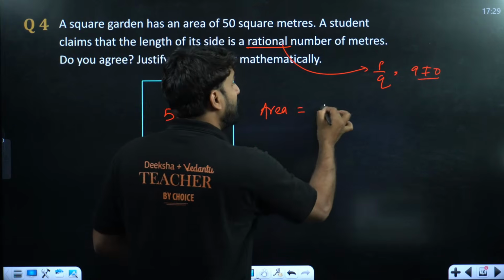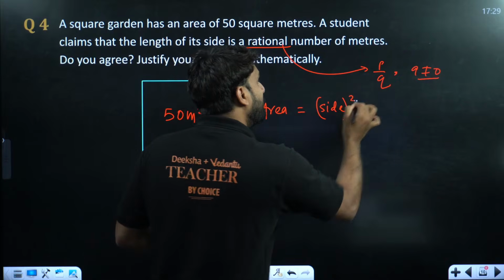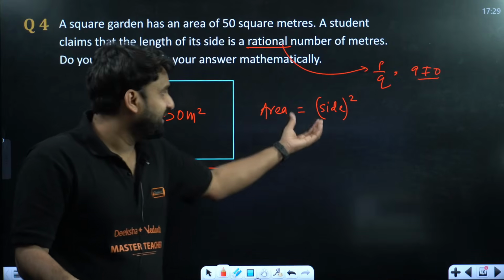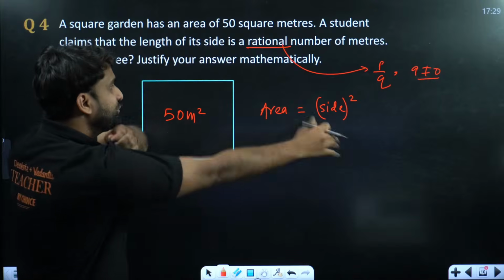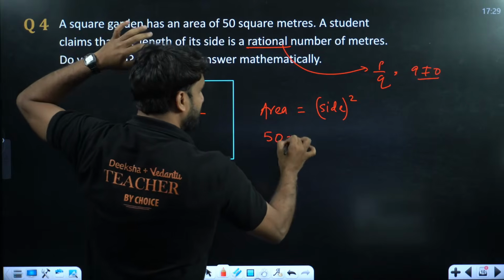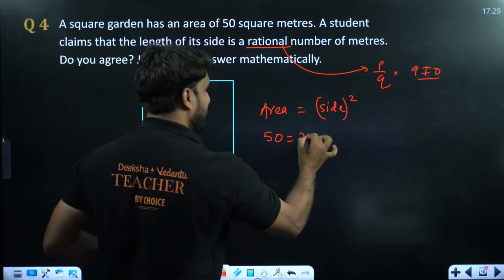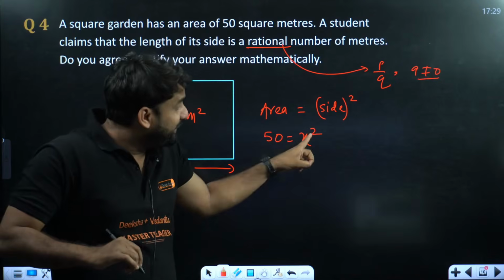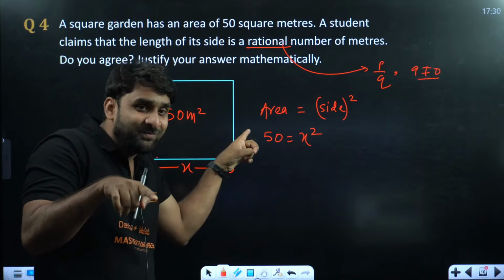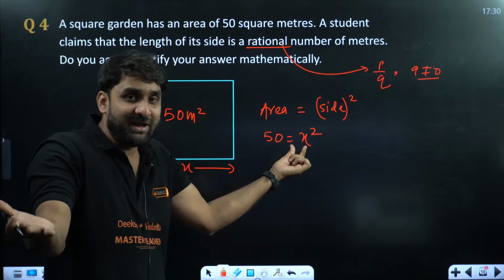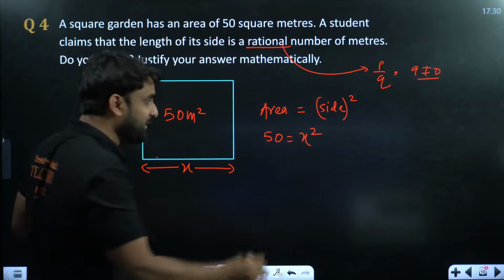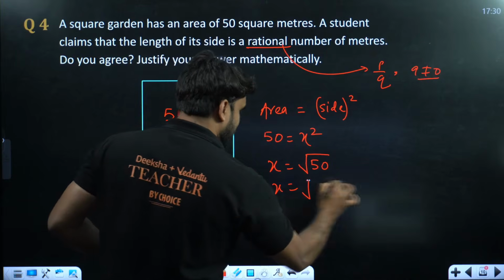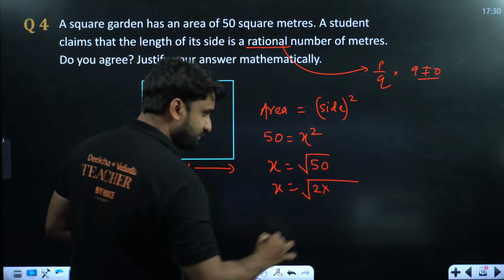Area of square is equal to side square. I hope we all know this formula, because you all are students of class 9th, and you must have studied this formula in class 8th and 7th, right? So area is given 50, so we can put here 50, and side we have assumed x, so we can write here x square. Now if we remove the square, this will go under root. We all know on removing a square from one side, the other side will become under root. So x can be written as under root 50.